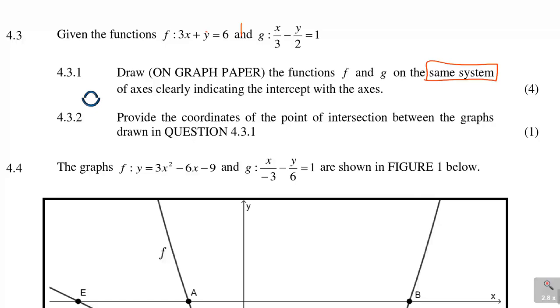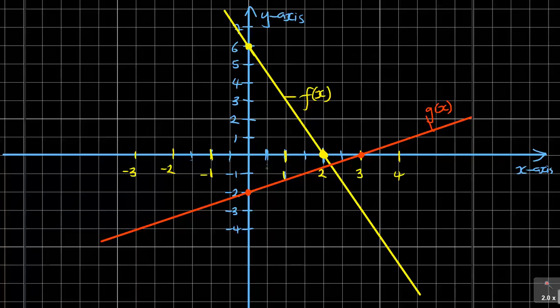Clearly indicate the intercepts with the axis. So let me go there. When they say clearly indicate the intercepts with the axis, they're saying you must clearly show that the graph is cutting at that point, and we are able to do that. You can even do it in coordinates to say this is 3, 0. You can write this 3, 0 there, not at the bottom.